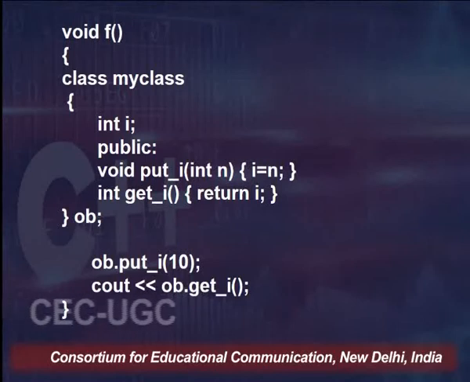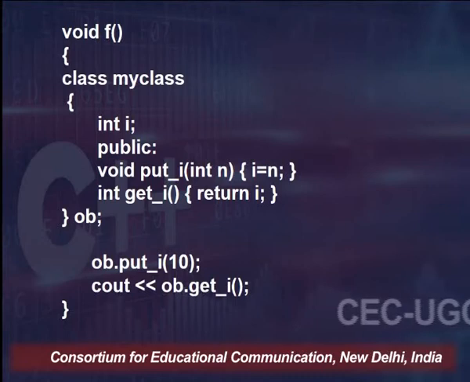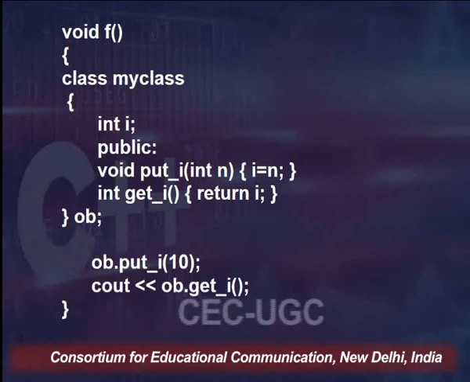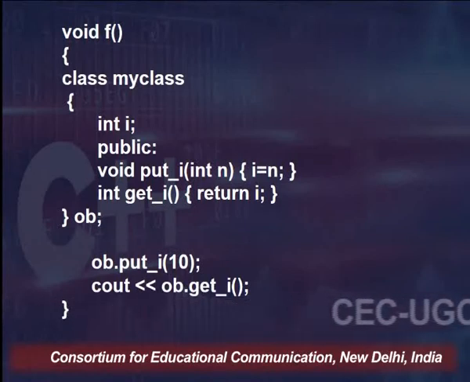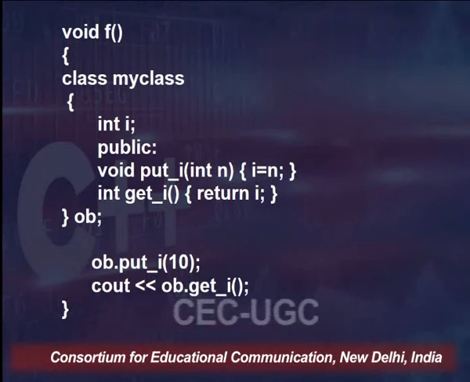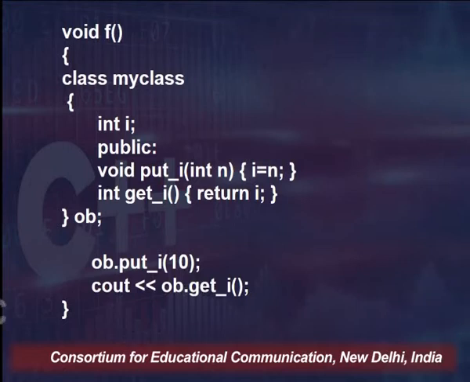At the end of the class MyClass, there is an object declared then and there, and that object is named ob. So, within the function f we have taken one class, and within that class we have the member functions. Please notice that member functions of the class are being defined inside the class only. That is a restriction also. I am coming to that.